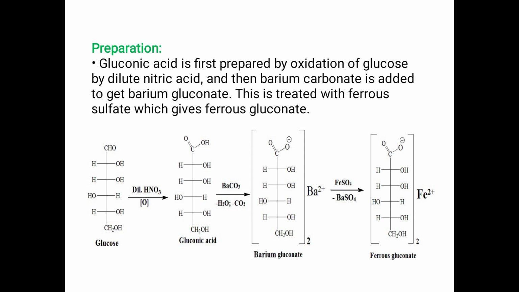This is the reaction. First the glucose reacts with dilute HNO3. It oxidizes to get gluconic acid. Gluconic acid reacts with barium carbonate to get barium gluconate. Then it reacts with ferrous sulfate to get ferrous gluconate. This is the reaction.